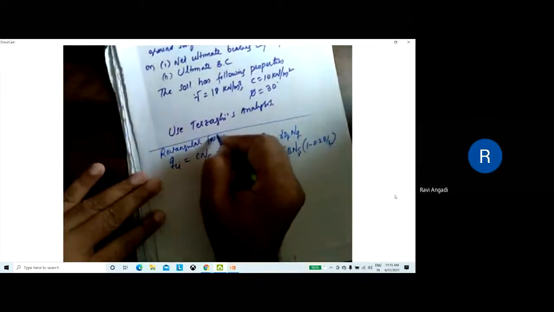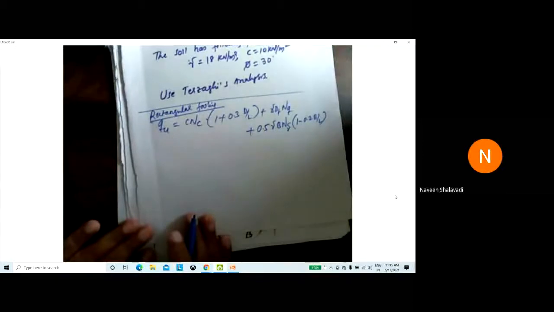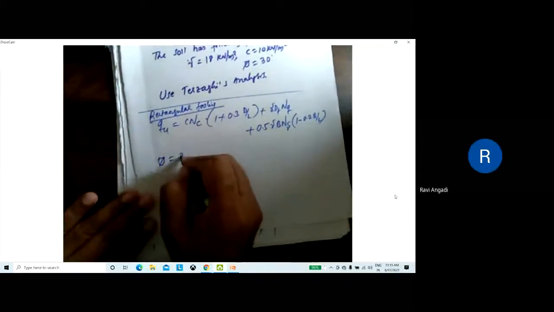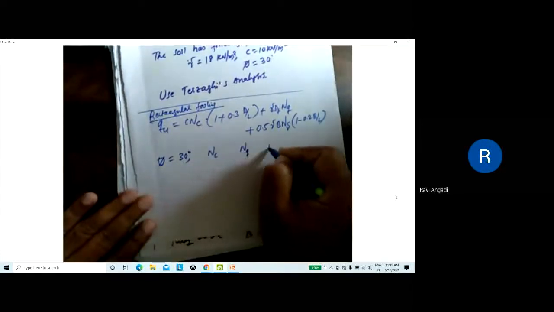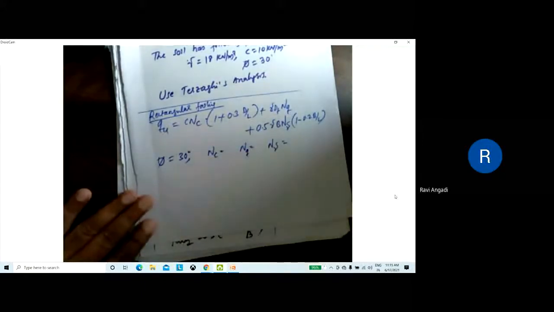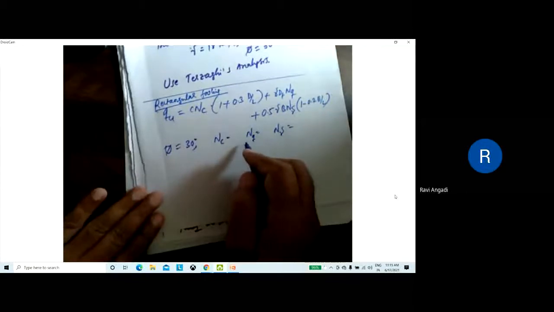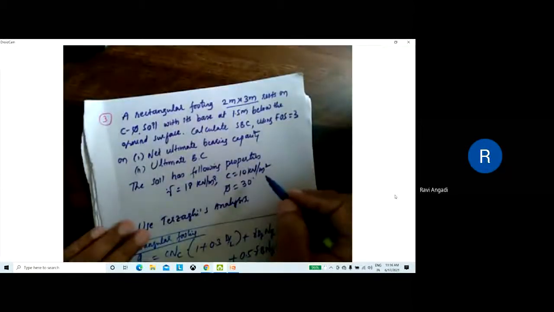Understood? Rectangular footing. Understood this one? Okay. Then again the same for phi equal to 30 degree given. So you have to calculate NC, NQ and N gamma from the chart, from the table. After getting this one, because here length and breadth is given. Understood this one?